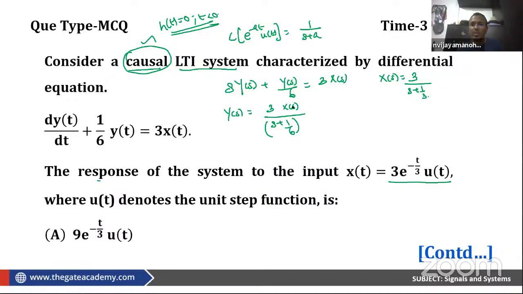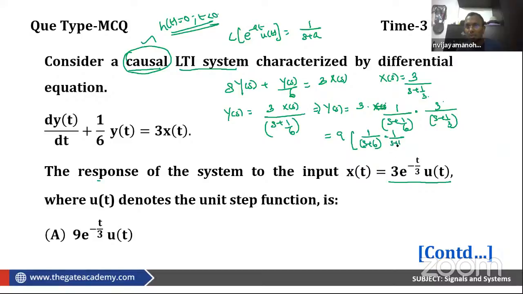This implies y of s is equal to 3 into x of s, and x of s is what we have written here. So 1 by s plus 1 by 6, that is this thing, into 3 by s plus 1 by 3. So 3 can be brought out, and this is 9 times 1 by s plus 1 by 6 into 1 by s plus 1 by 3.